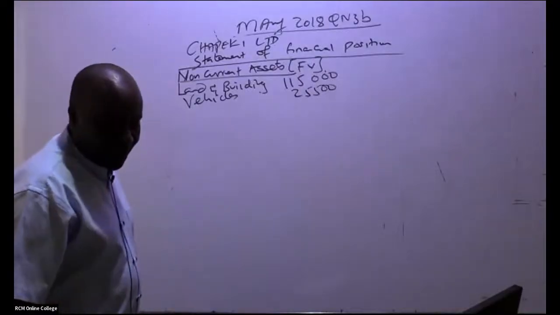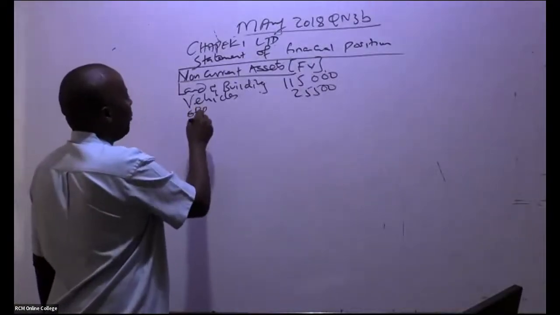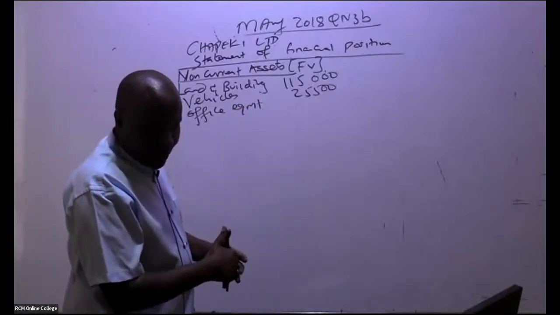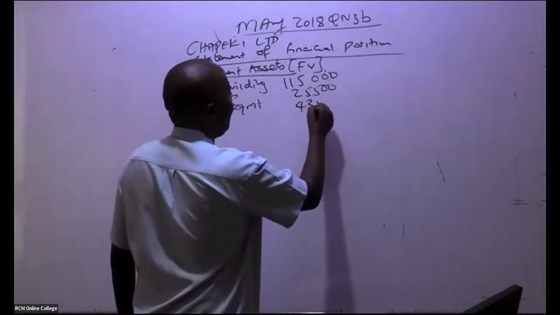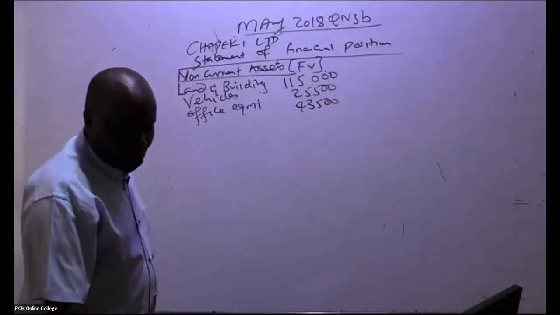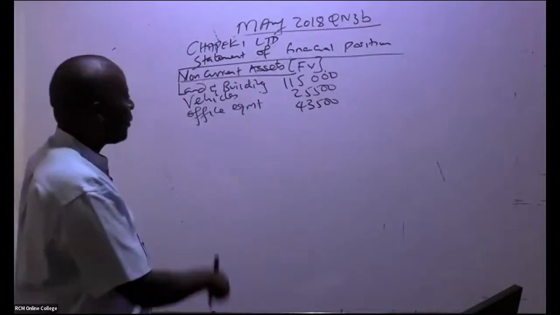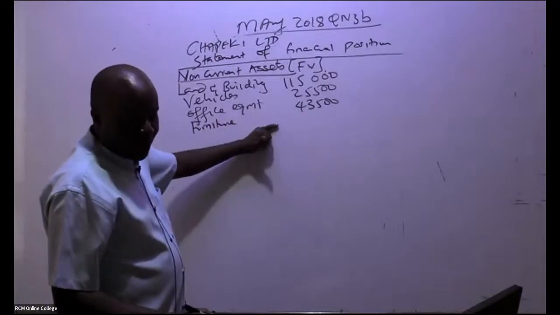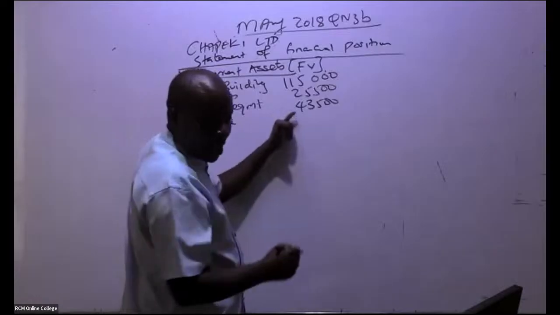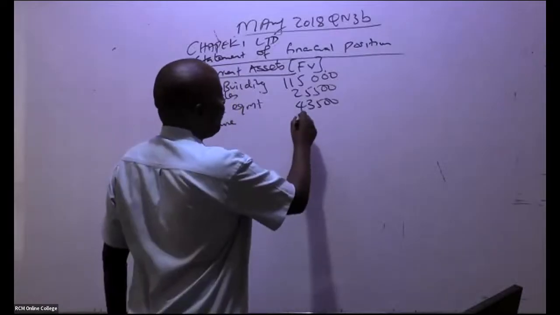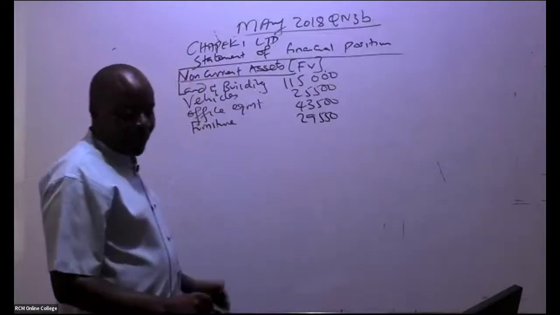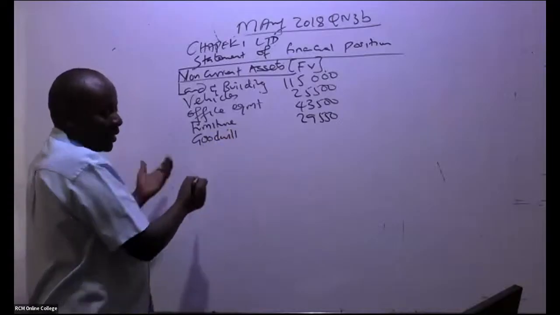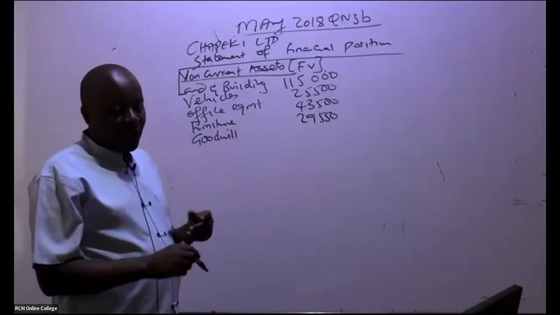From your past paper, the next one is office equipment. Office equipment, we have 43,500. Thank you so much. From there, I can see what we also took over in this case is furniture. So furniture, how much for furniture? We have furniture of 29,550. From there, don't forget, in this case, our goodwill, which we have just calculated. So goodwill, are you able to see the amount of goodwill?